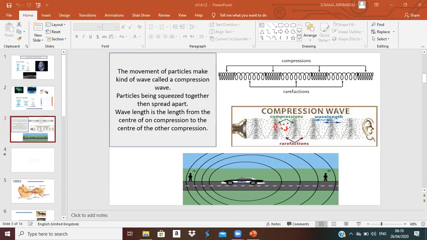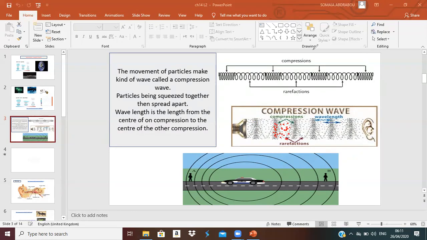Squeezed means beside each other, like when you squeeze a lemon or orange to get the juice from it. You make it very tight to take the juice from it. That's how the particles of the sound are squeezed to each other. Then spread apart means away from each other. That's how the compression wave happens.